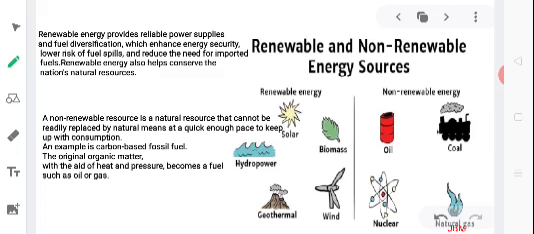Coming to non-renewable sources. These are the sources of energy whose reserves in nature are limited and which cannot be regenerated again. Thus, these energy sources are exhaustible and cannot be used to produce energy again and again. Fossil fuels like coal, petroleum, and natural gas are examples of non-renewable sources of energy. As we have only limited reserves of these sources of energy, we need to conserve them and try to minimize their consumption.